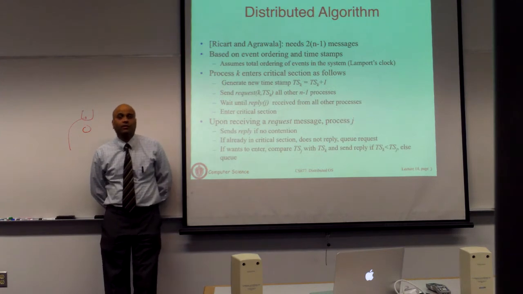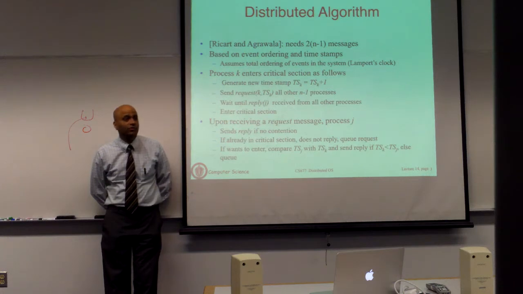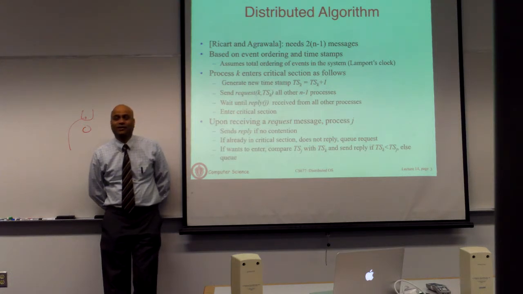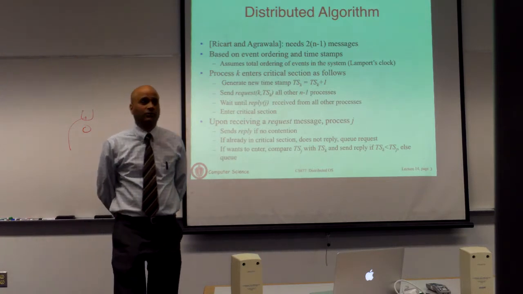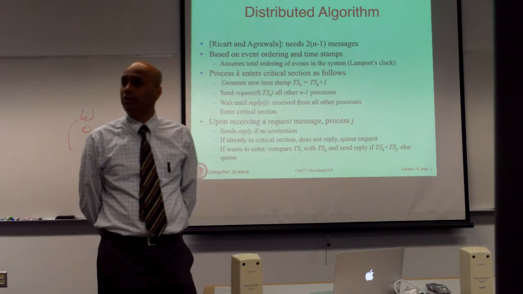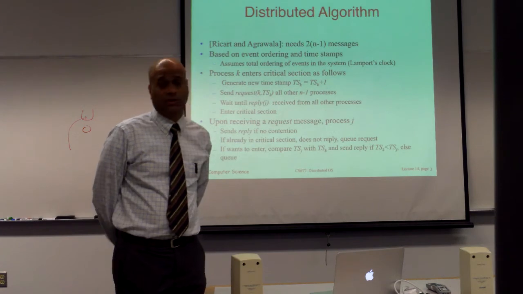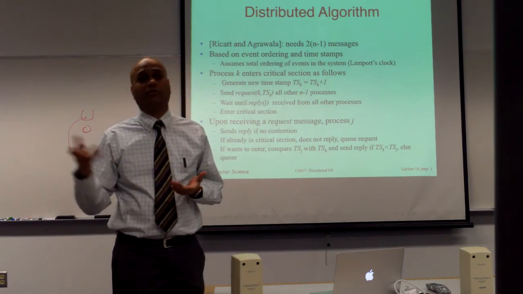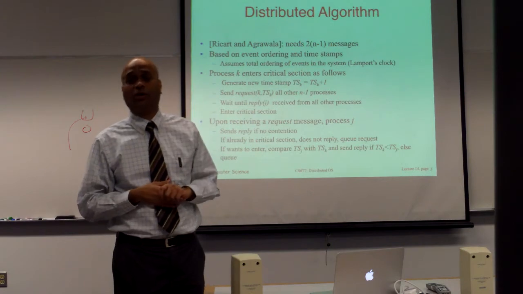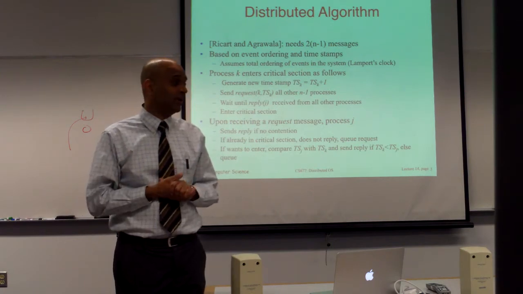Is this a better fault tolerance property or a worse fault tolerance property? Consider the centralized approach. If the coordinator crashes, the algorithm stops working. If an arbitrary process crashes, so long as it was not holding the lock, it doesn't impact anything else, because the coordinator is still alive. If it sees one process has crashed, what does it care? So long as the lock is not held by the crashed process, other processes can make progress.